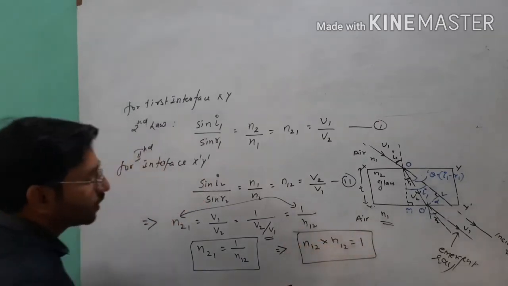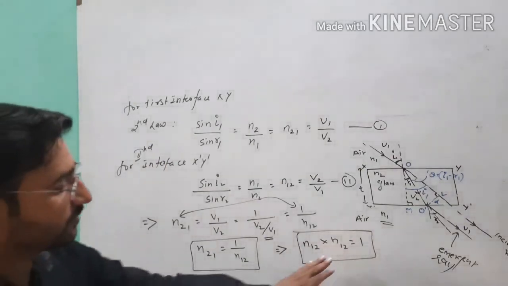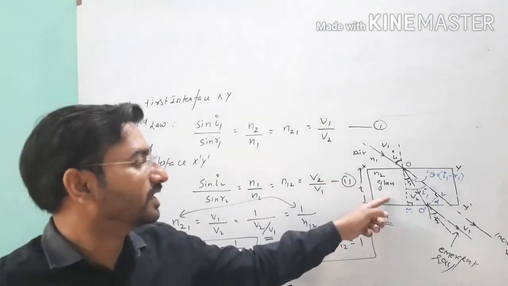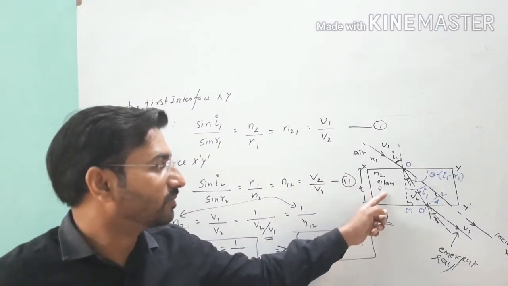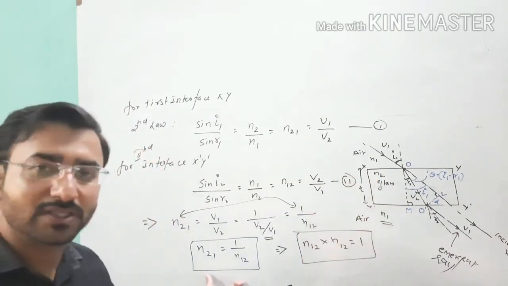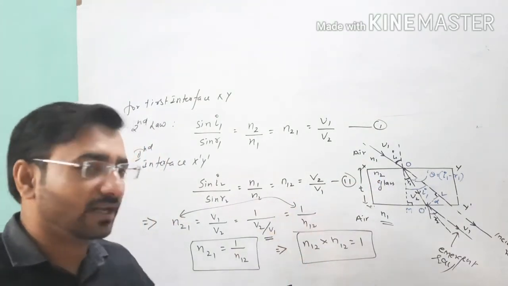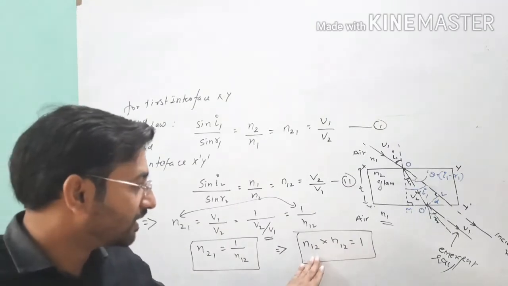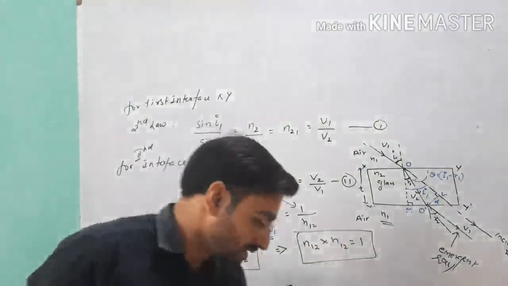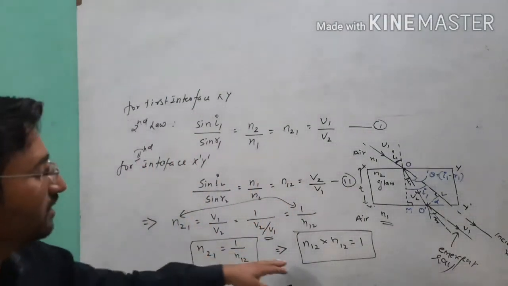This is known as the principle of reversibility. Here, the principle of reversibility is only for two mediums, when the light is going from air to glass, or from N1 medium to N2 medium. This is the principle of reversibility for a rectangular glass slab. I can write this formula for more than two mediums also. Suppose the light, I will explain it later on.